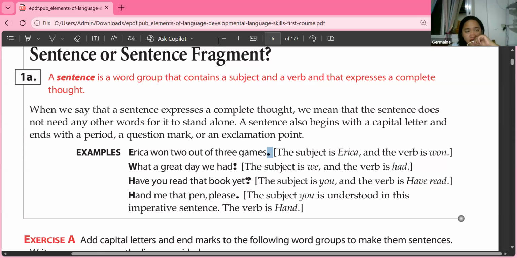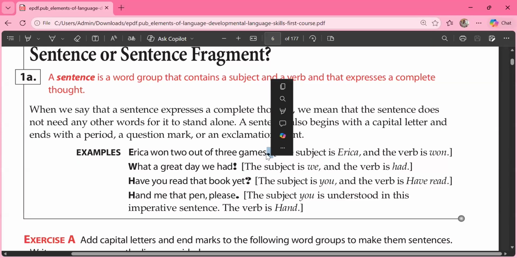Okay, hello. Can you still hear me? Yes, teacher. Okay, Kenshi, what is this one? The subject. Okay. How do you call the punctuation? Is that a period, question mark, or exclamation point? Okay. Arga, how do you call that? Period. Okay, very good. It is a period.